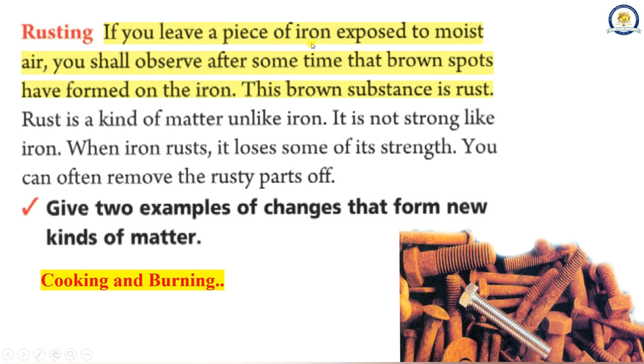Rusting. If you leave a piece of iron exposed to moist air, you shall observe after some time that brown spots have formed on the iron. This brown substance is rust. Rust is a kind of matter unlike iron. It is not strong like iron. When iron rusts, it loses some of its strength. You can often remove the rusty parts off.